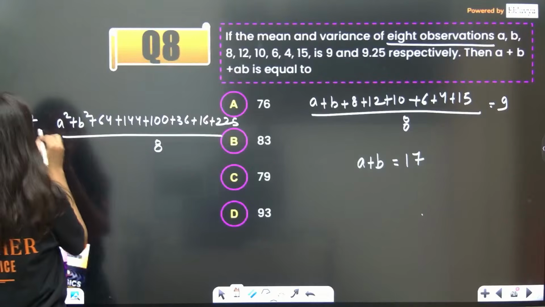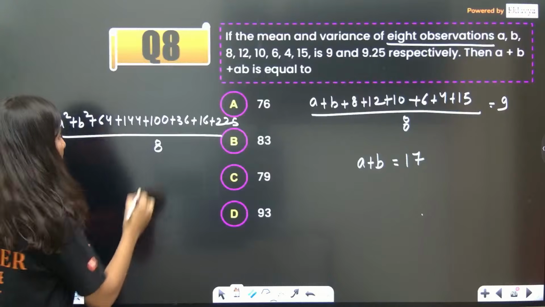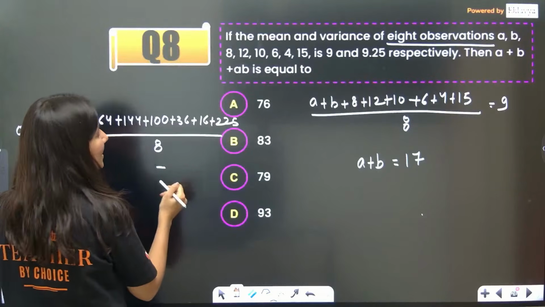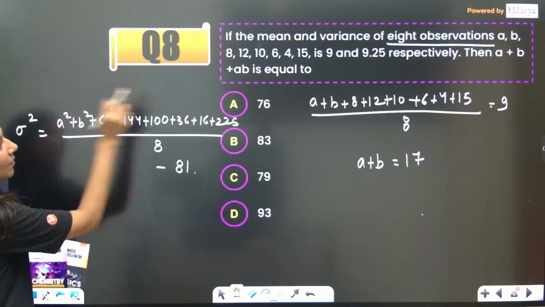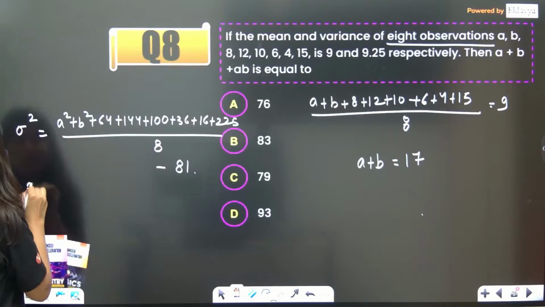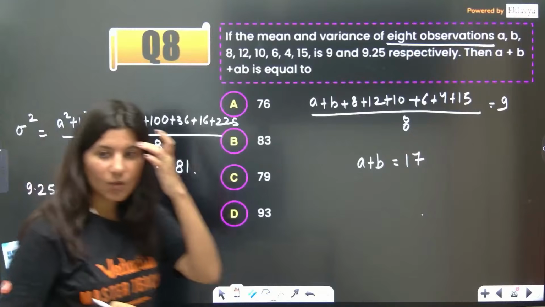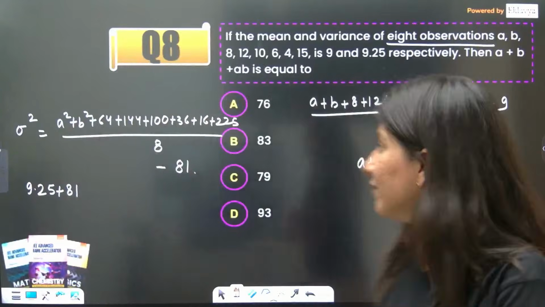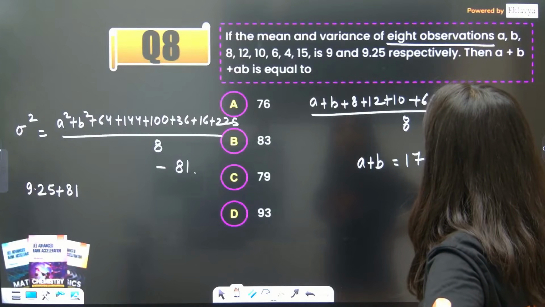Sigma square is equal to sigma xi square upon n minus mean square. So mean is nothing but 9, 9s are 81. From here, can you see sigma square is already given, which is 9.25. This is the variance. So 9.25 plus 81.